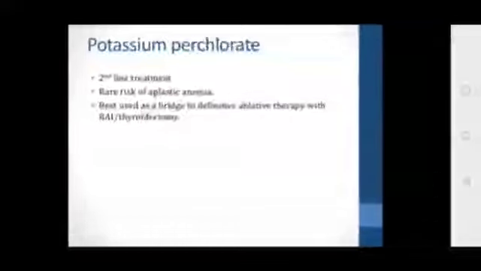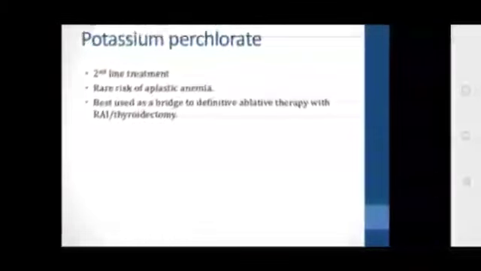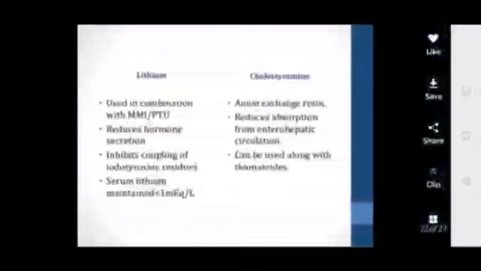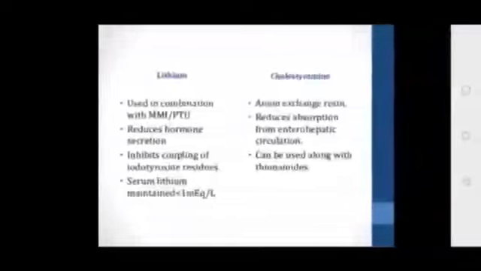So what is this? Potassium perchlorate is a second line treatment. There is a rare risk of aplastic anemia. It is best used as a bridge to definitive ablative therapy with radioactive iodine, or thyroidectomy.